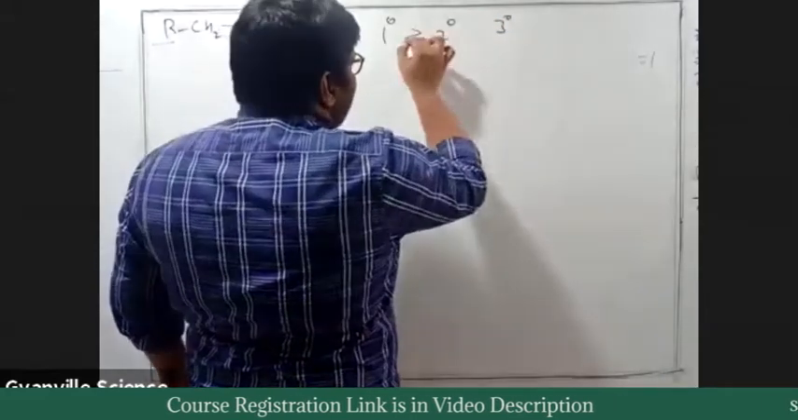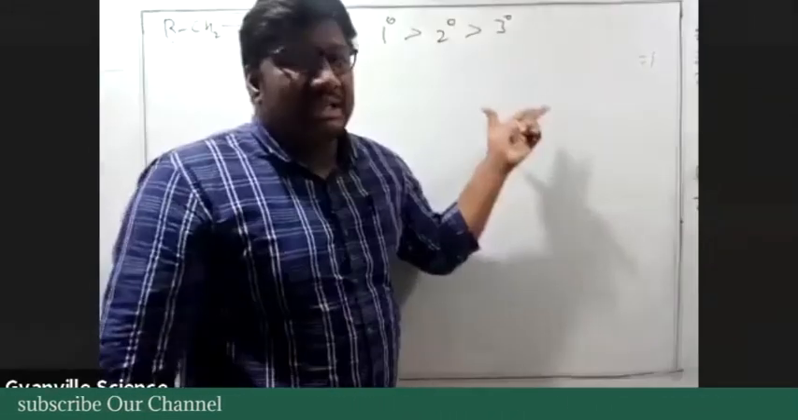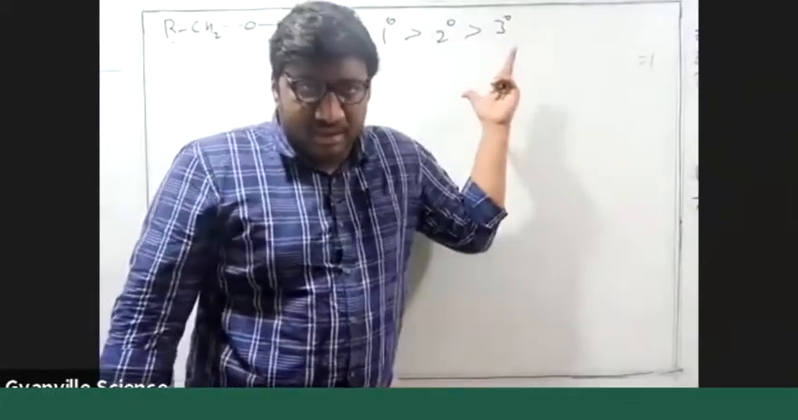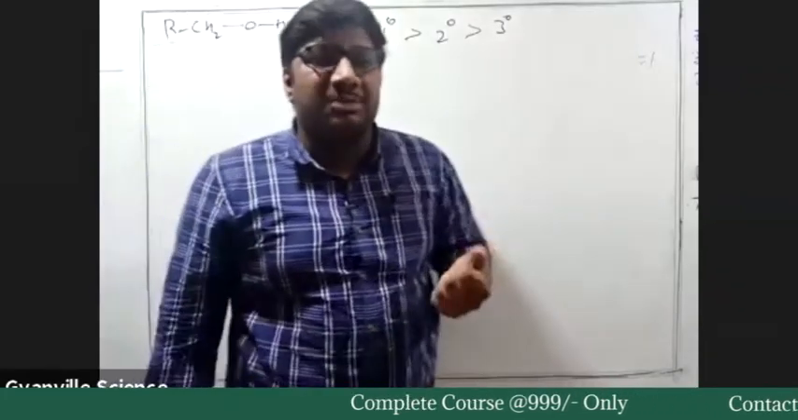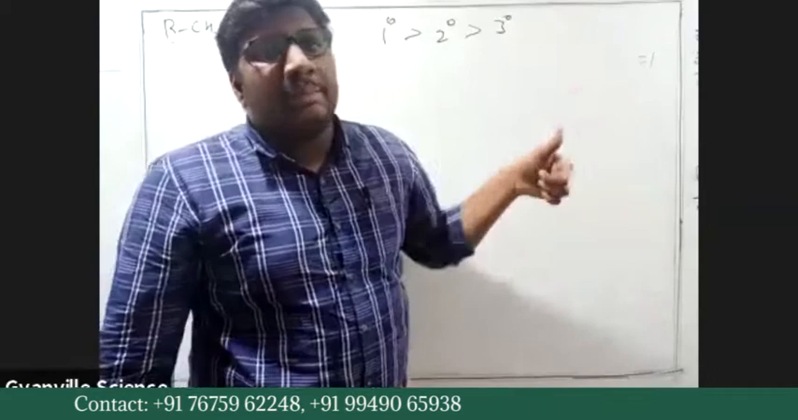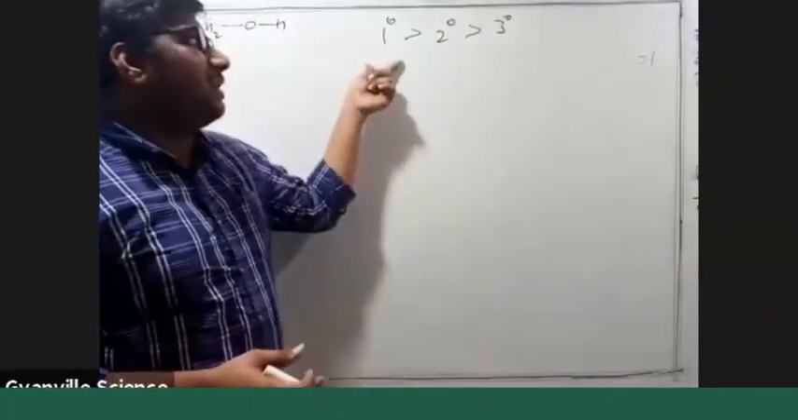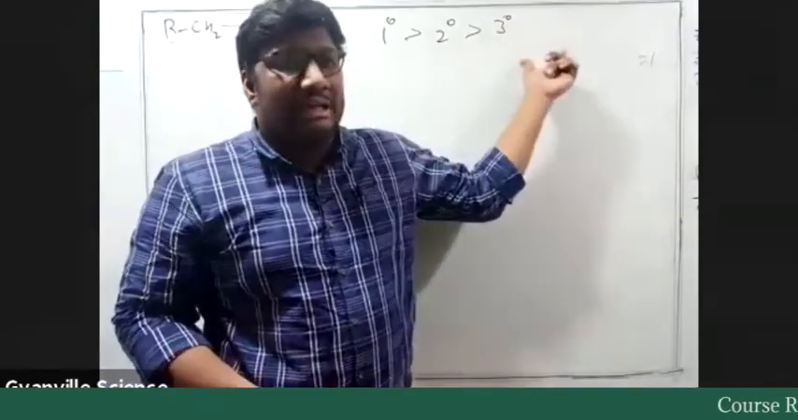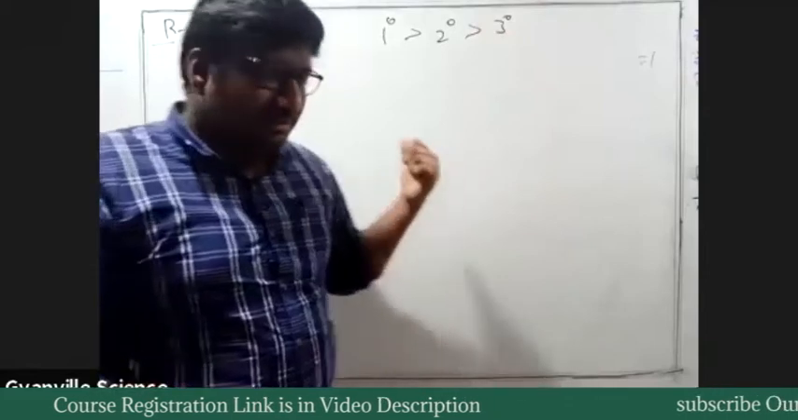Acidity: primary greater than secondary greater than tertiary. Just based on inductive effect, you can explain this. As more alkyl groups are attached, the CO bond becomes weaker. So in a tertiary alcohol, compared to the OH bond, CO bond cleavage occurs faster. So primary greater than secondary greater than tertiary is the correct order for acidity of alcohols.